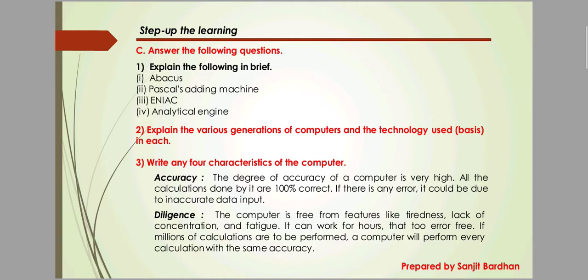Write any 4 features of a computer. Number 1 is accuracy. We all know that a computer never makes any mistakes. The computer is always 100% correct. That's why one of the main features of a computer is accuracy. Next is diligence. That means the computer never gets tired or bored. The computer can work for hours and hours, and never gets tired or faces any illness. So these are the features of a computer.